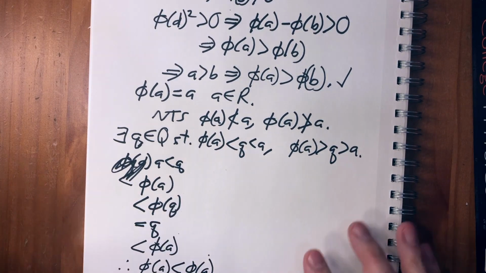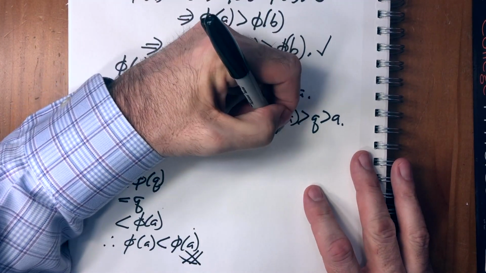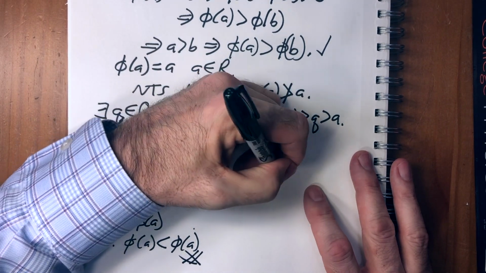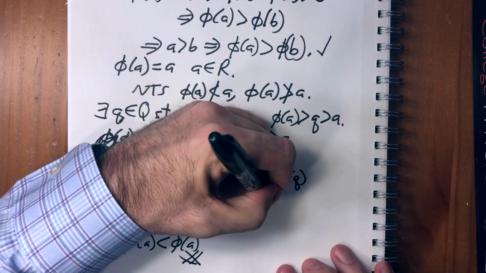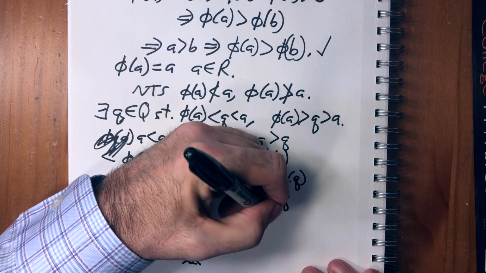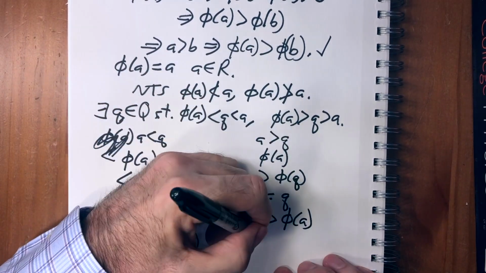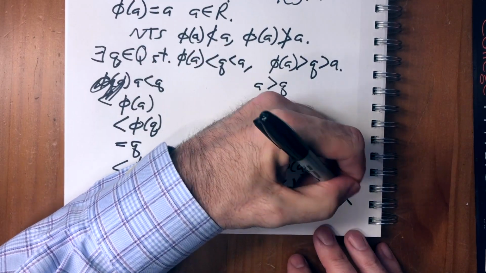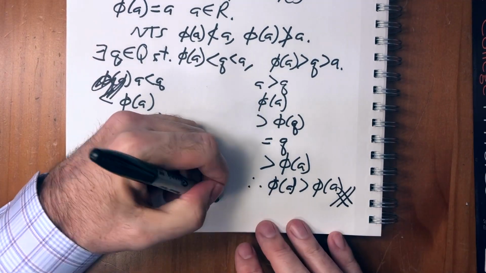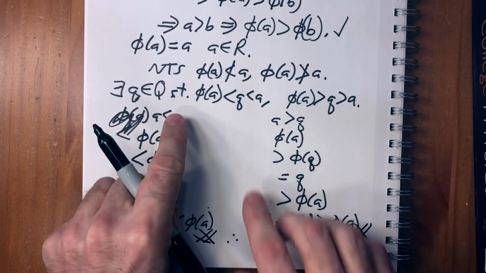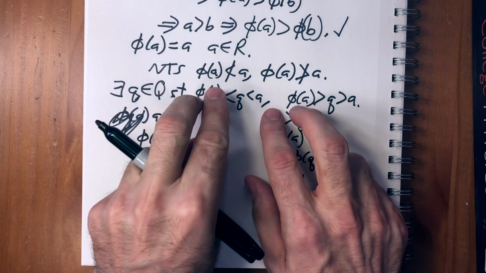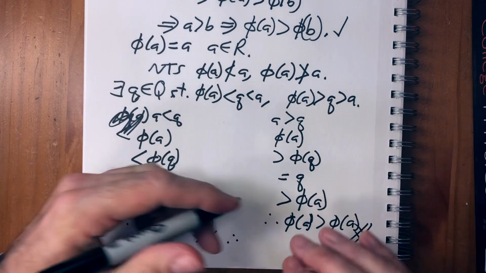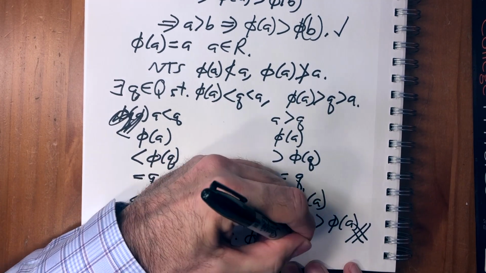Now, using these, it's exactly the same thing. We have that a is greater than q. That implies that phi a is greater than phi q. That is equal to q, and that is greater than phi a. So phi a is greater than phi a. Also impossible. These are both impossible, therefore our assumption was wrong. So these were our two assumptions that either phi a was less than a or phi a was greater than a. Those are both wrong, therefore phi a equals a.